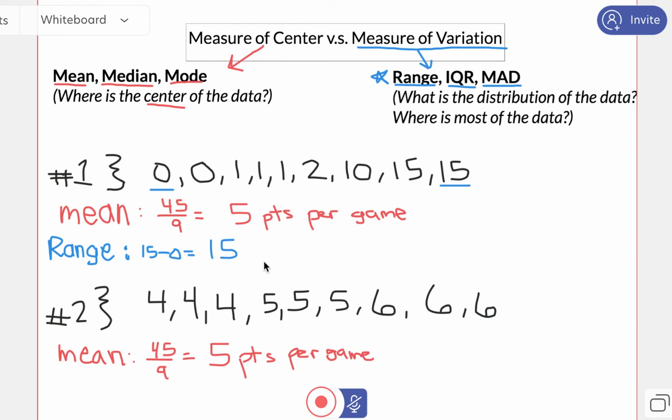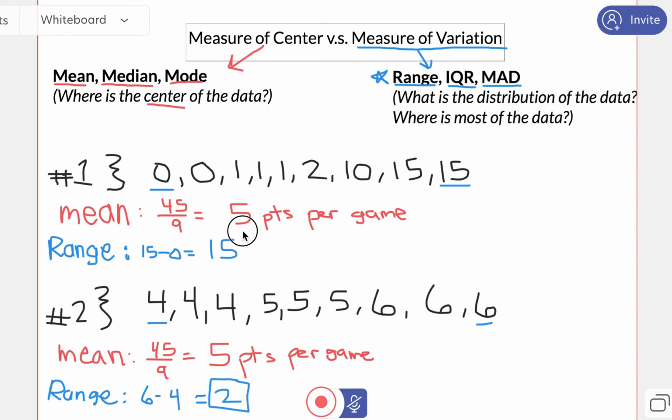Basically, the range means that on any given day, player number 1 can score all the way from 0 points to 15 points. That's a pretty big range. You don't know what they're going to do. And usually in sports you want consistent players that you can count on, so I want a smaller range. For player 2, I'm going to be subtracting 6 minus 4. Well, 6 minus 4 is 2. So I have a range of 2.